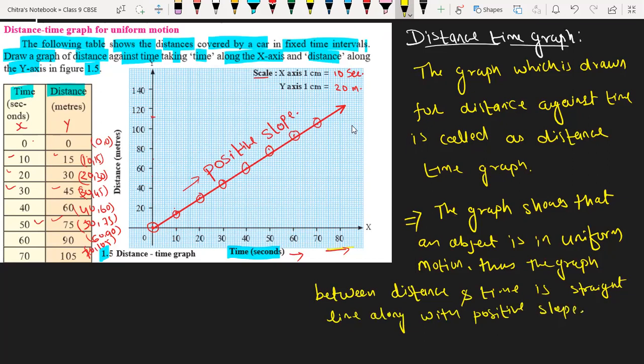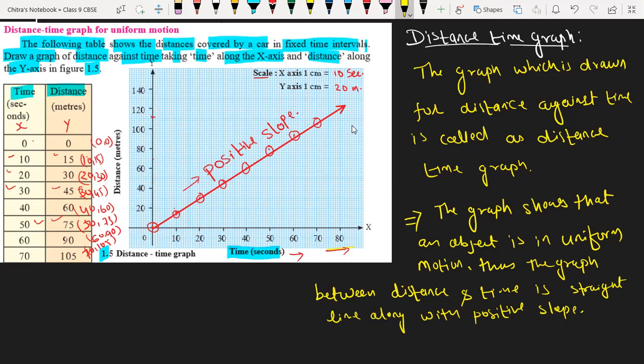Okay. This is nothing but the conclusion for the distance time graph for uniform motion. So what does that straight line indicate? That straight line indicates that the object is moving with uniform motion. That means it travels equal distance in equal intervals of time.